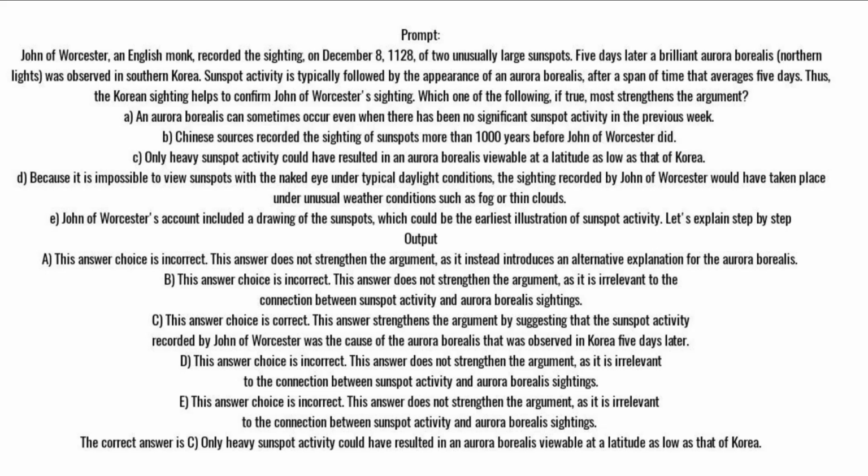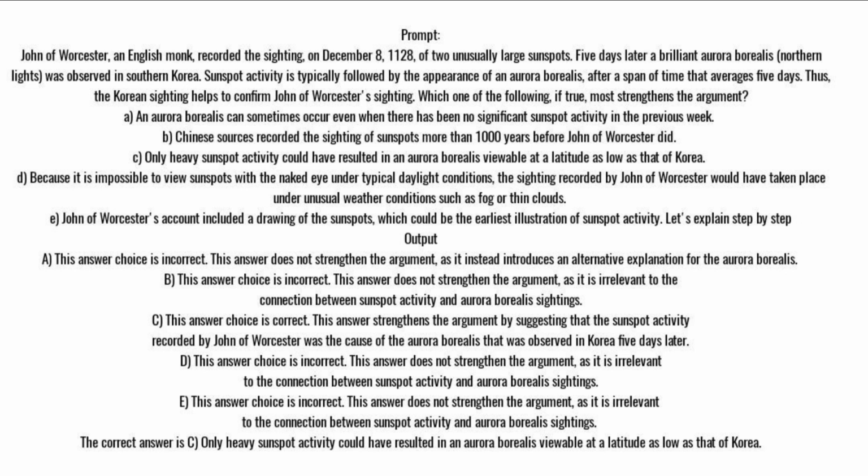Prompt. John of Worcester, an English monk, recorded the sighting, on December 8, 1128, of two unusually large sunspots. 5 days later, a brilliant aurora borealis, northern lights, was observed in southern Korea. Sunspot activity is typically followed by the appearance of an aurora borealis, after a span of time that averages 5 days. Thus, the Korean sighting helps to confirm John of Worcester's sighting. Which one of the following, if true, most strengthens the argument?